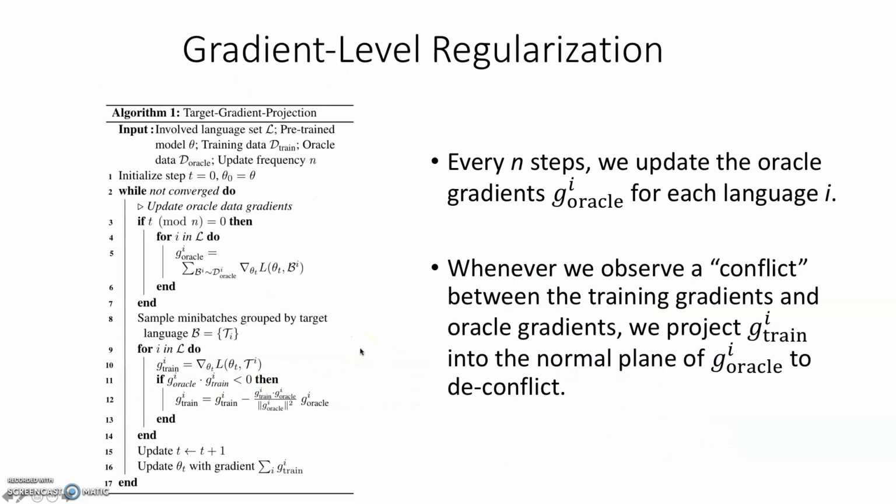While in our proposed method, we only project the training gradient according to the oracle gradients in order to deconflict between the two. So essentially, every n steps, we update the oracle gradients for each target language. And then for each step during training, we check if there's a negative inner product between the training gradient and the oracle gradients. If so, we project the training gradient to the normal plane of the oracle gradient to deconflict.